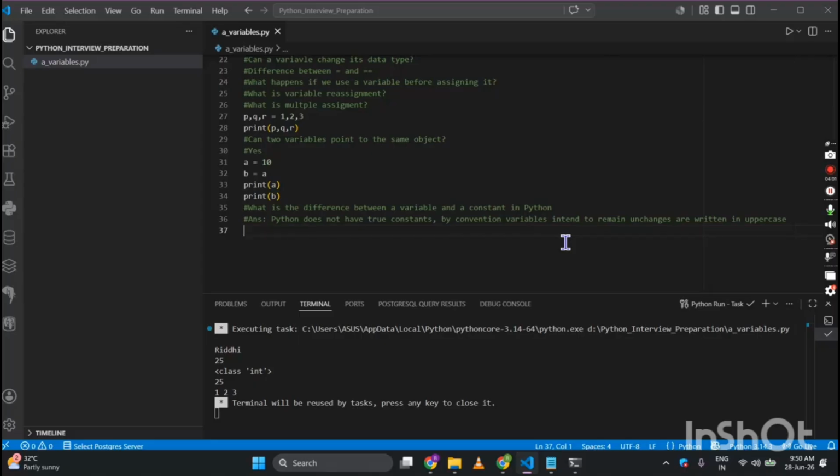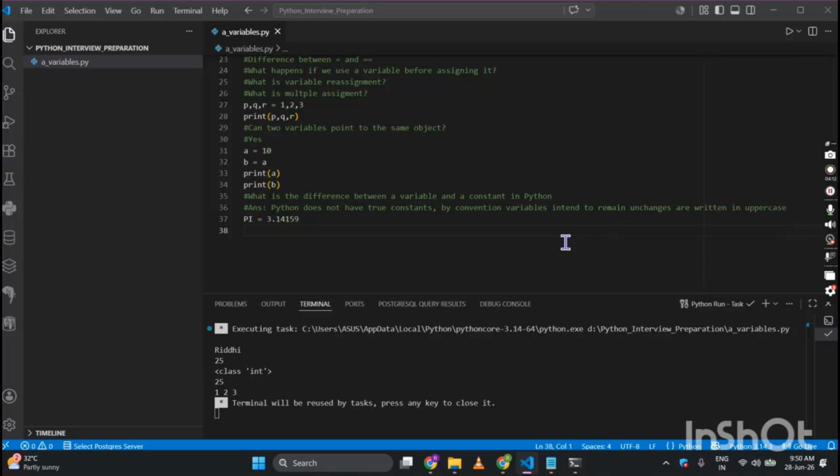Examples, suppose the value of pi. So I have written this in uppercase and the value stands 3.14, somewhere about 159. Again you can say max users.